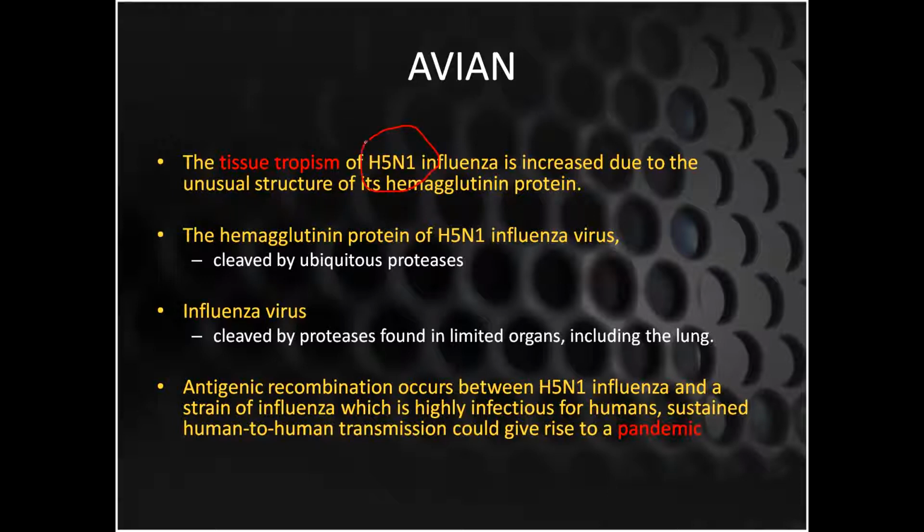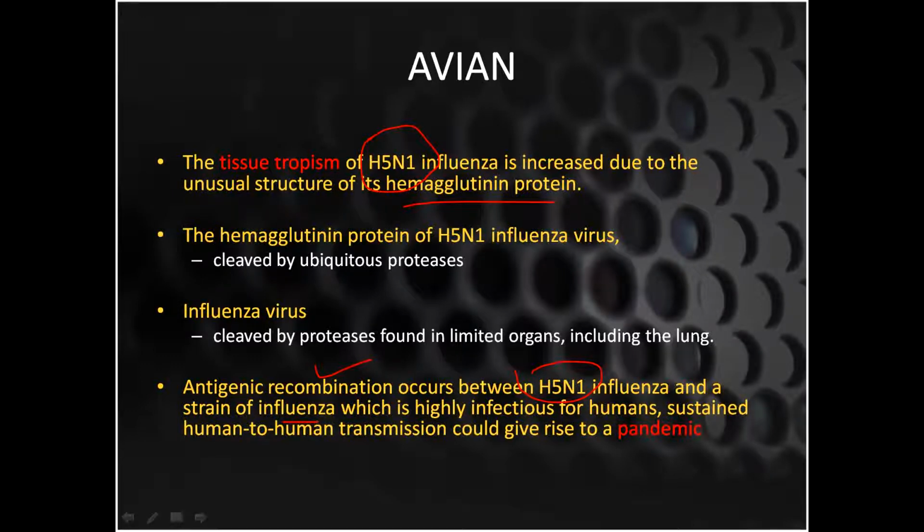The tissue tropism of H5N1 influenza virus is basically because of the unusual structure of its hemagglutinin protein, and this hemagglutinin protein of H5 influenza virus can be cleaved by the ubiquitous protease pathway. Influenza virus is going to cause cleavage by the proteases in the organs and lungs. So this is going to cause necrosis in the respiratory epithelium. Whenever antigenic recombination occurs between the H5 influenza virus and other strains of the influenza virus, there will be antigenic recombination.